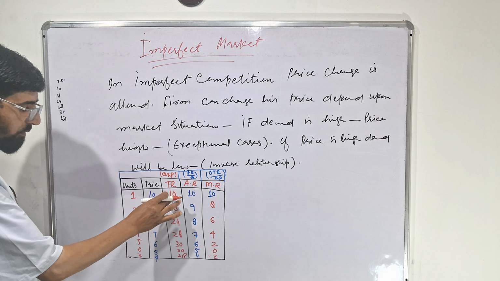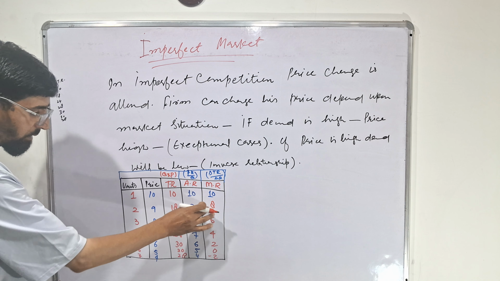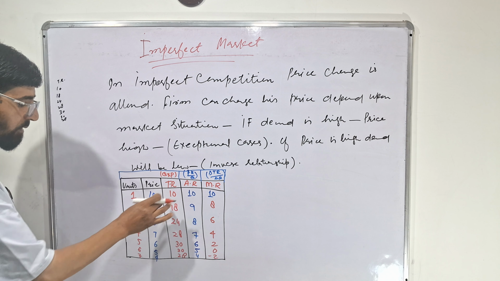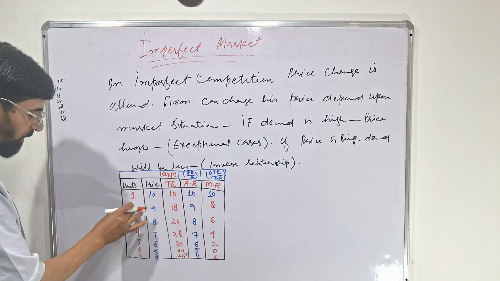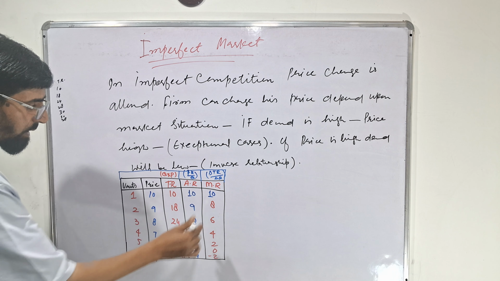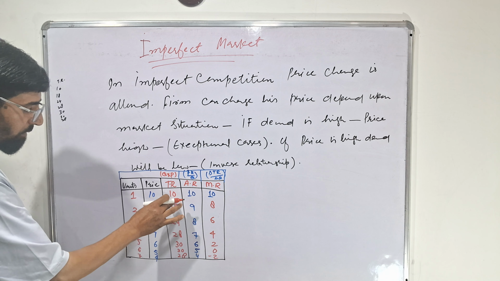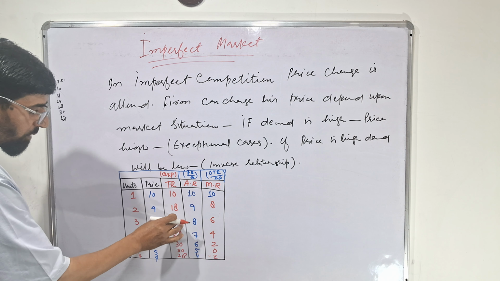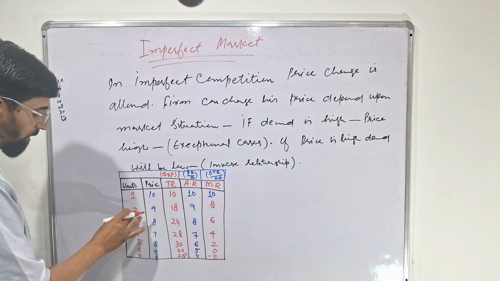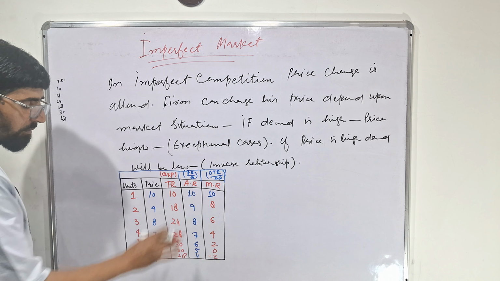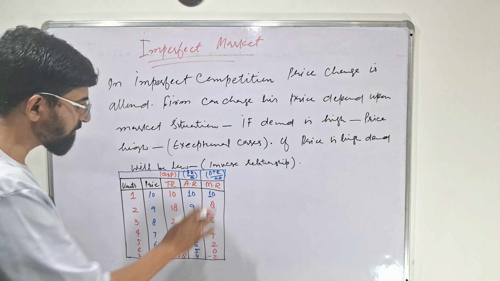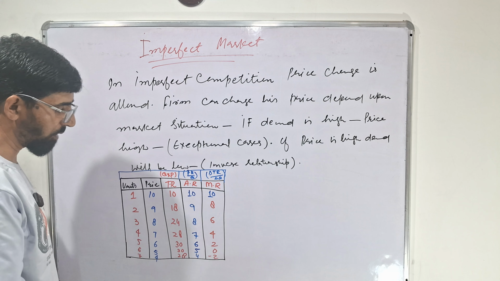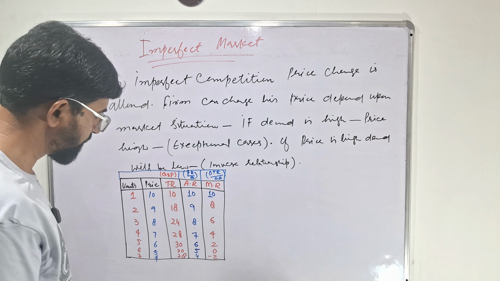Means change in total revenue 10 minus 18, here will be 8. 18 minus 24, here will be 6. 24 minus 28, here will be 4. This is change in total revenue divided by level of output. For example, 10 divided by 1, here will be 8 divided by 1, that will be 8. 18 minus 24, here will be 6 divided by 1. Here change in level of output is 1. There will be 6. That I will write as change in level of output. This level we have to see change in level of output and change in total revenue.